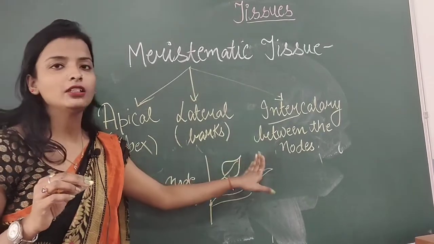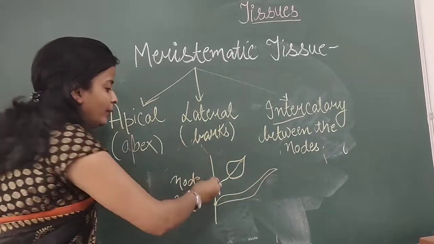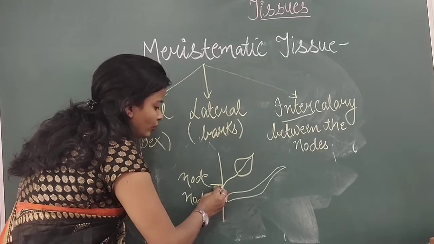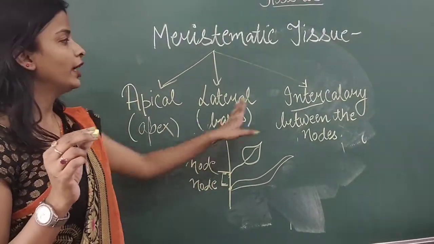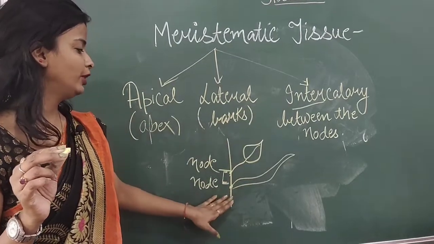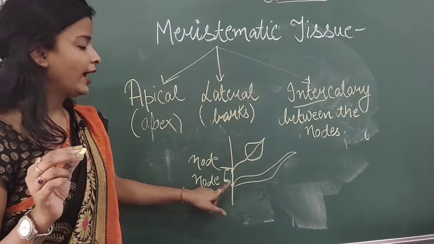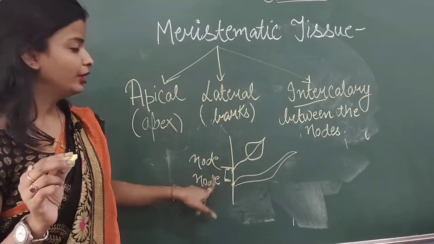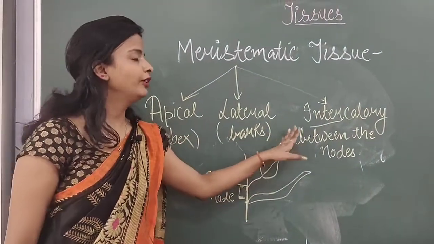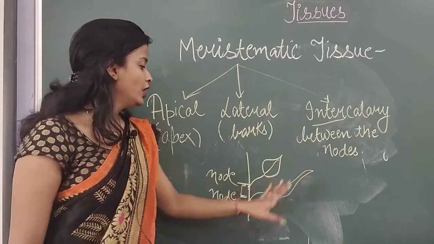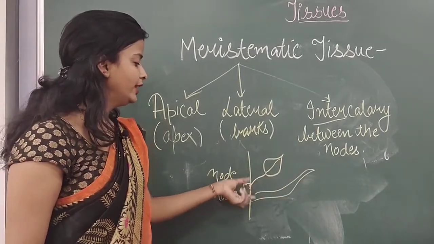Now, where the intercalary meristems are present, they are present in between these two nodes. The space between these two nodes is considered as the internode. So the intercalary meristems are present in between the nodes or at the internode, because the internode is itself the space between these two nodes. Now, what is the role of this intercalary meristem? They lead to the increase in this area.